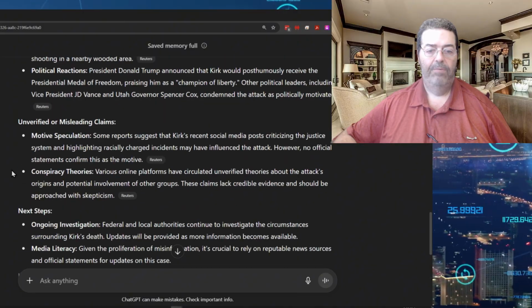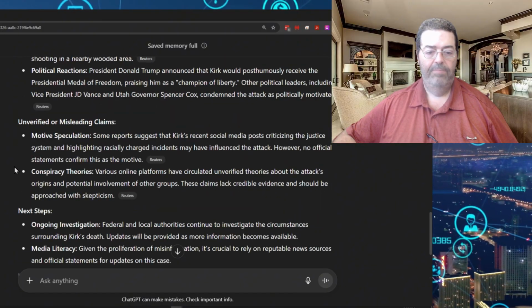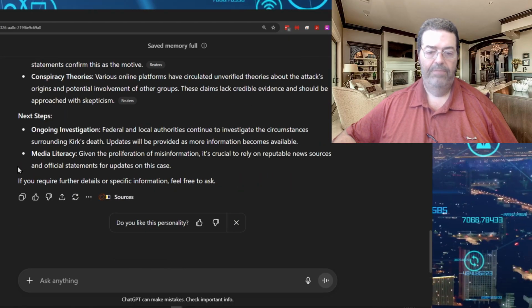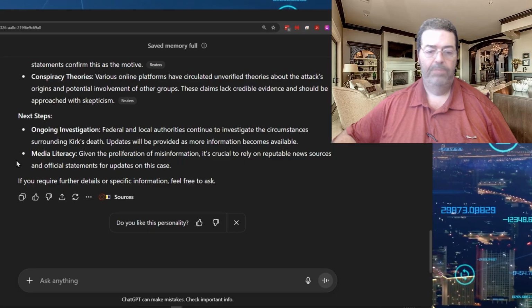So far, it looks like they don't have any suspects. Looks like the same thing about the verified or misleading claims. It's like ongoing investigation, but apparently there are no confirmed suspects yet.